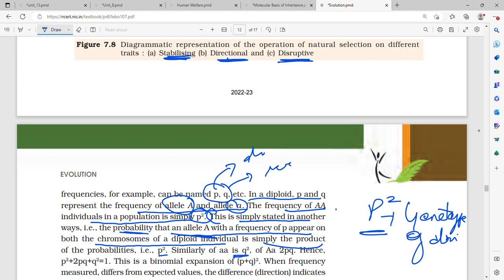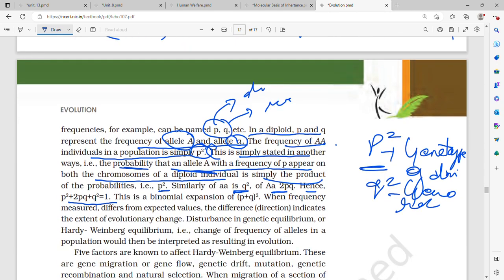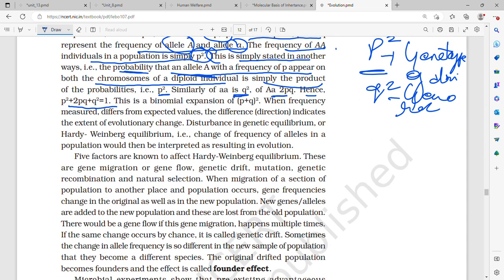Similarly, q square is the genotype of recessive, aa. And p plus q whole square is p square plus q square plus 2pq. Basic algebra, you know squaring, and this is equal to 1. The sum of all the frequencies is 1. So this is a binomial expansion, (p plus q) square.